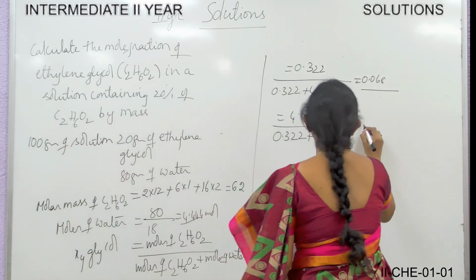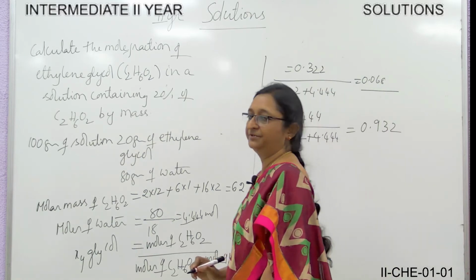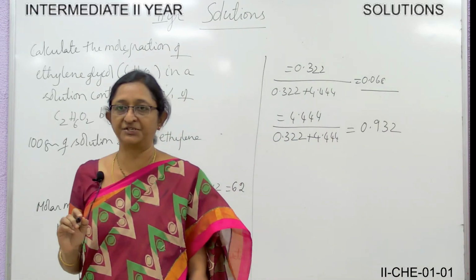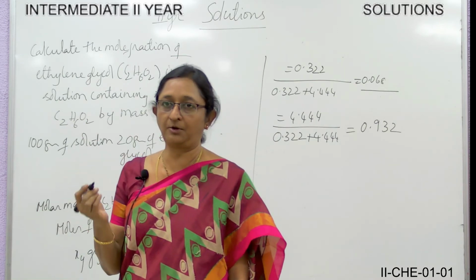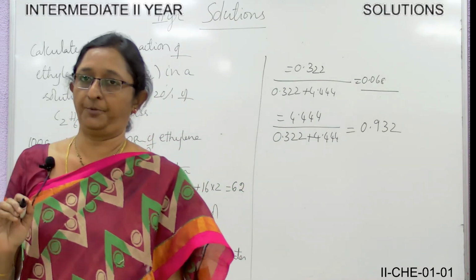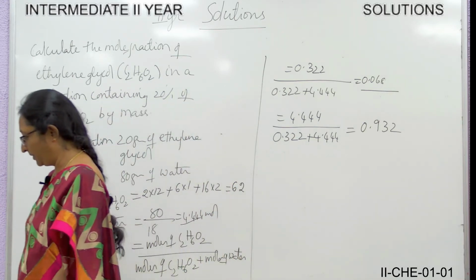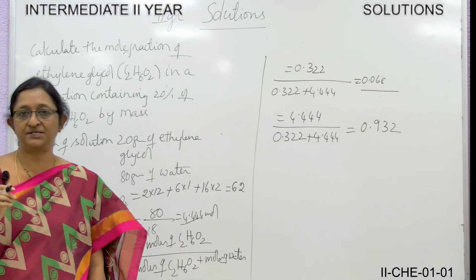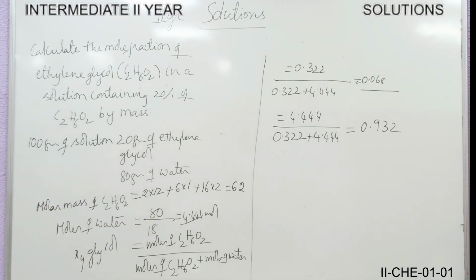Similarly, you can find it for water. The mole fraction of water is 4.444 divided by the total number of moles, 3.22 plus 4.444. The answer will be 0.9.